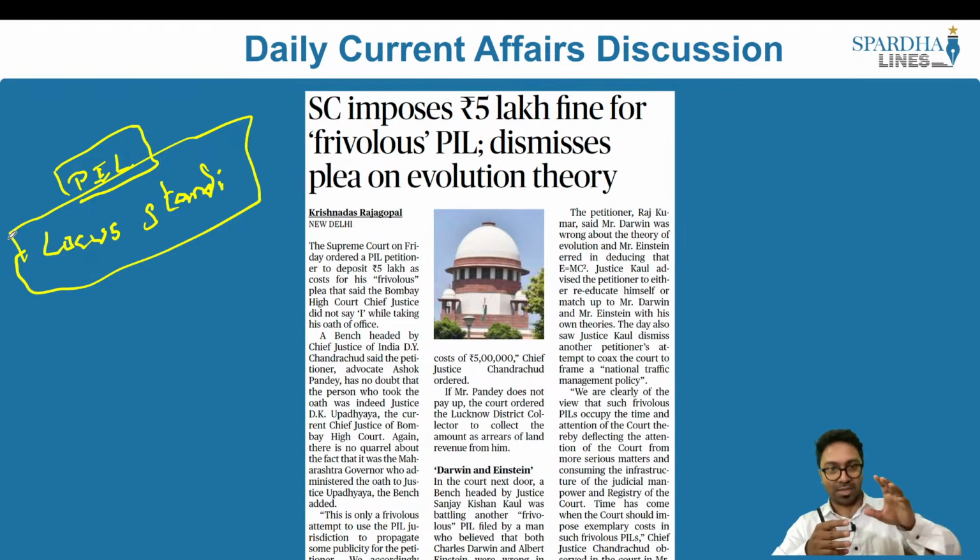Now another question as we speak about this locus standi: we have the habeas corpus case. A habeas corpus case once again does not require the locus standi. So there are other writs as well. We have certiorari, prohibition, and so on and so forth. In which other writs is locus standi not necessary? Please put it in the comment section. Habeas corpus happens to be one of the writs for which locus standi is not required. Which is another writ for which locus standi is not required? Please put it in the comment section.